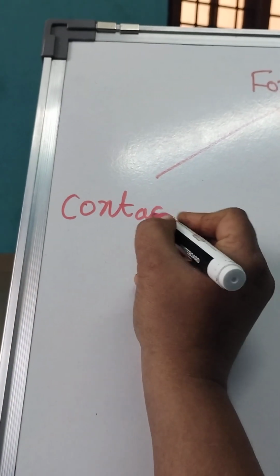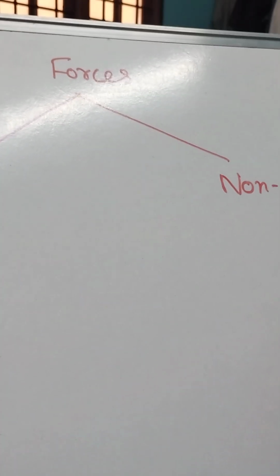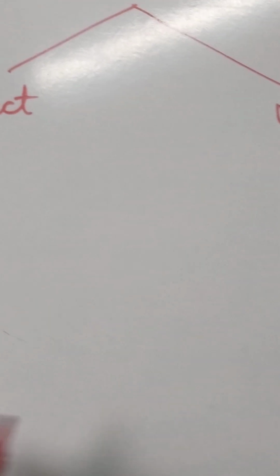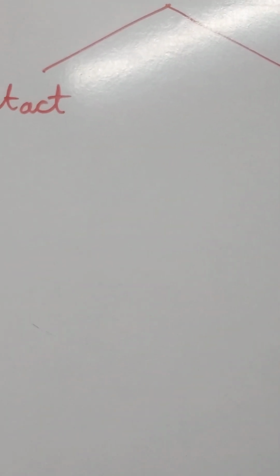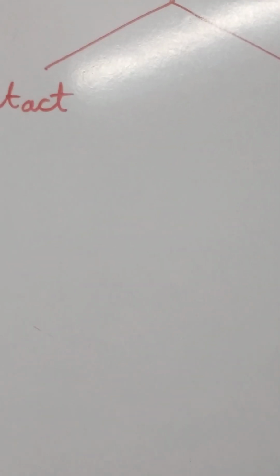What is contact force? Contact force means the force which comes into action when two bodies have physical contact between them.